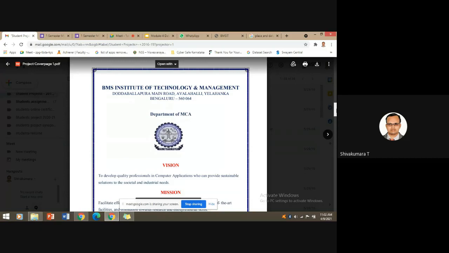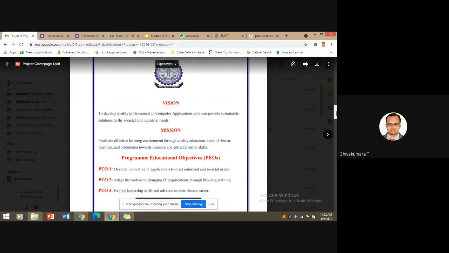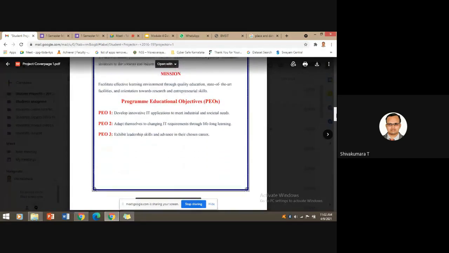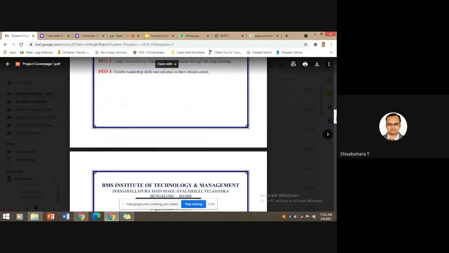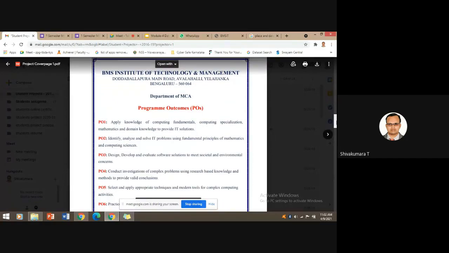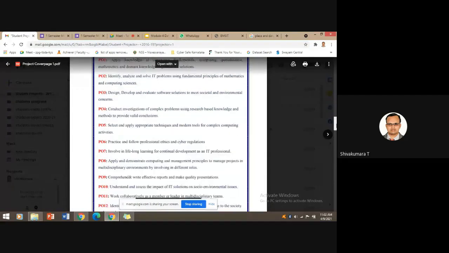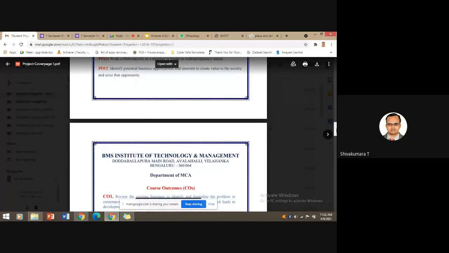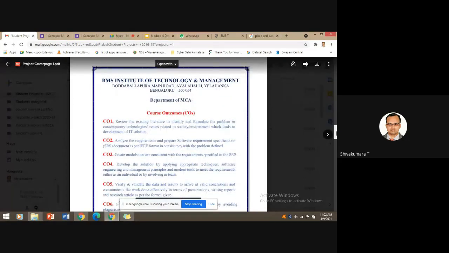We need to put in the college vision and department vision, how neatly aligned they are here. The program educational objectives (PEOs) are written here, and the entire MCA program outcomes are described from PO1 to PO12, and the course outcomes are also described.